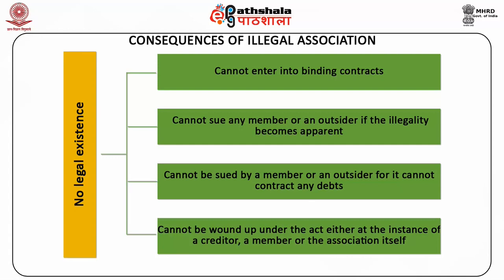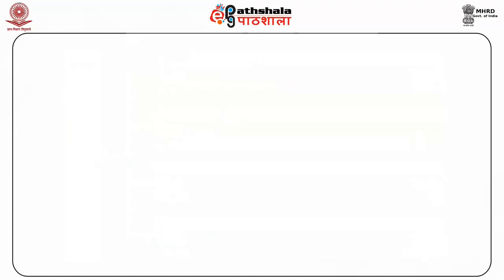Members individually or collectively of an illegal association cannot bring about a valid suit against another member or any other persons for any contract made by them. Subsequent registration will not alter the position with regard to the past acts. Contracts made before registration cannot be validated and sued upon by subsequent registration. No cause of action can arise on the basis of an illegal association.